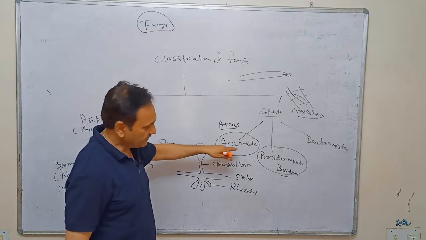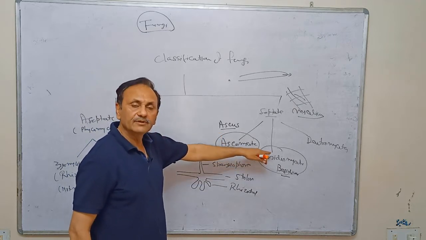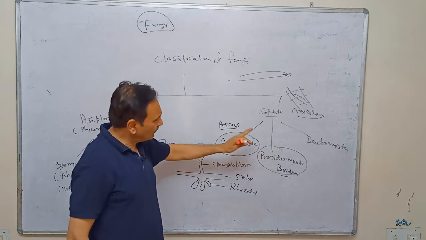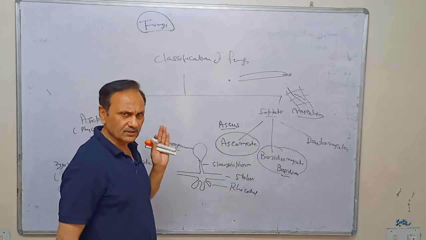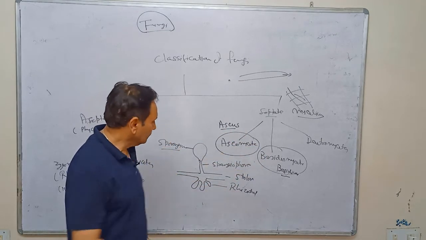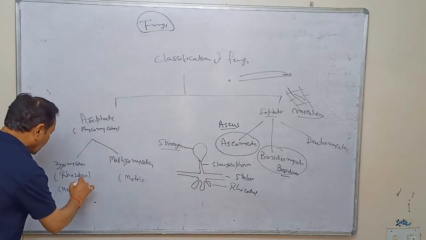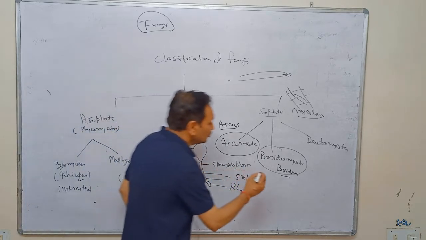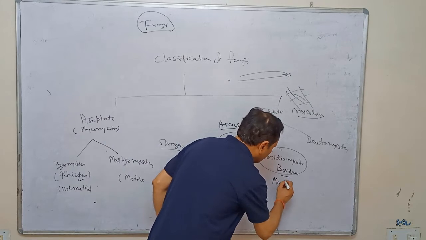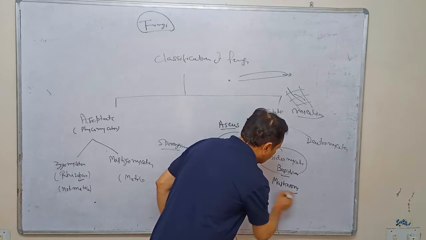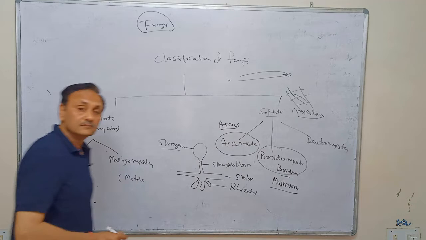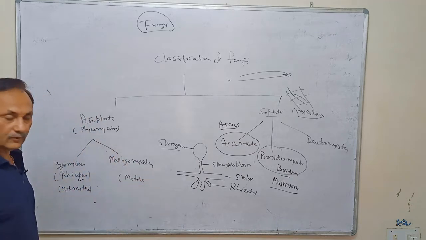Ascus, ascomycetes; basidium, basidiomycetes. And as common examples, I am giving you rhizopus and mushroom, because both are very common.